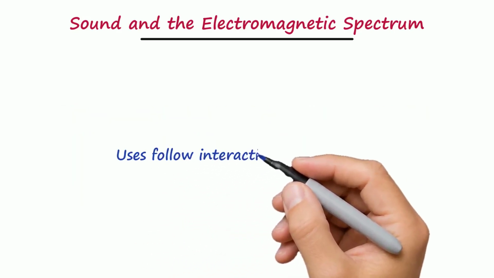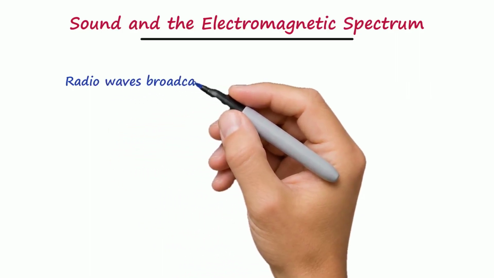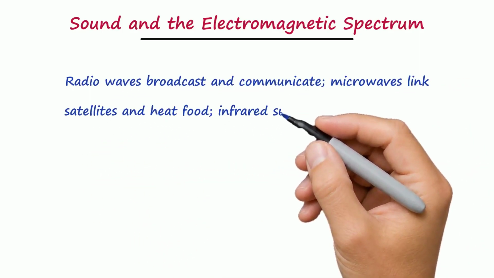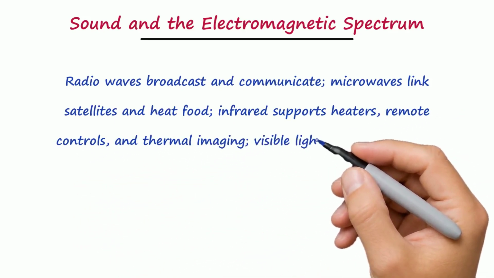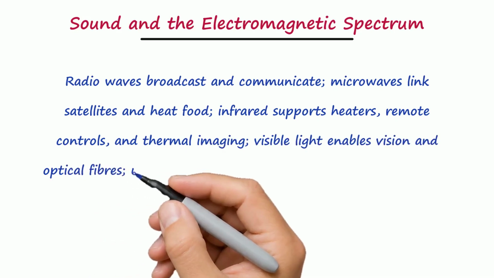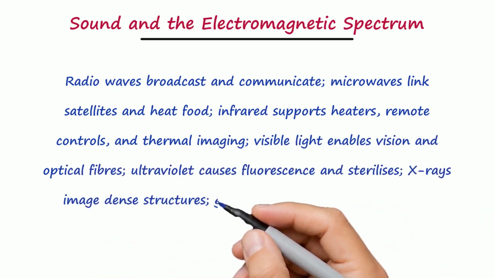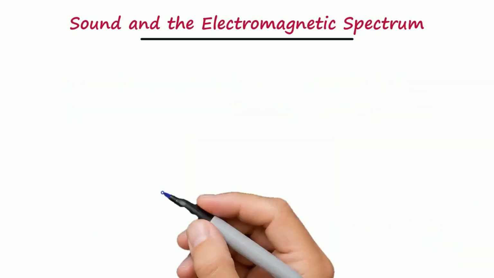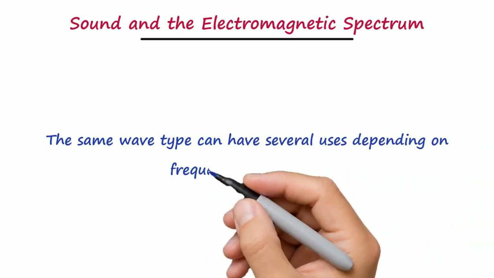Uses follow interactions with matter. Radio waves broadcast and communicate, microwaves link satellites and heat food, infrared supports heaters, remote controls, and thermal imaging, visible light enables vision and optical fibers, ultraviolet causes fluorescence and sterilizes, X-rays image dense structures, gamma treats cancer and sterilizes equipment. The same wave type can have several uses depending on frequency and power.